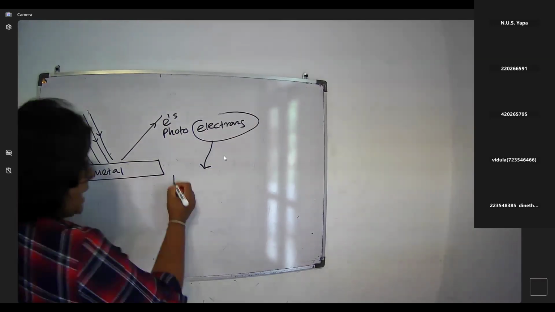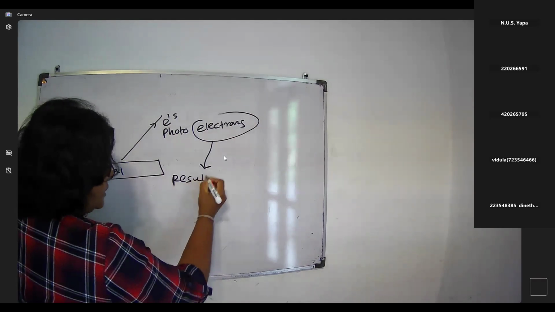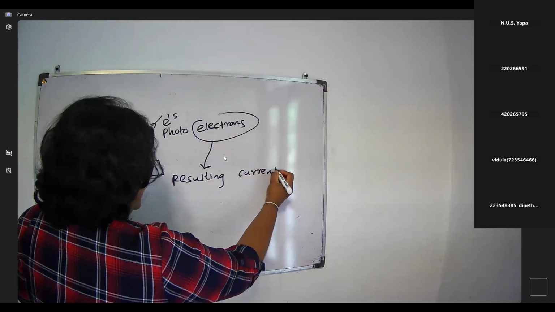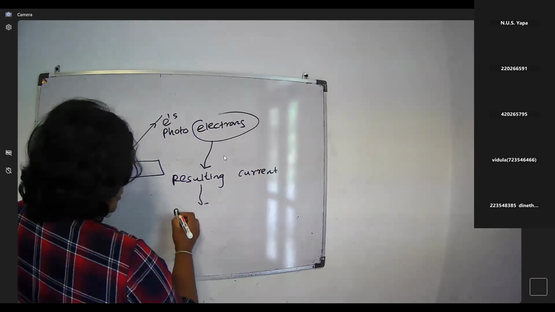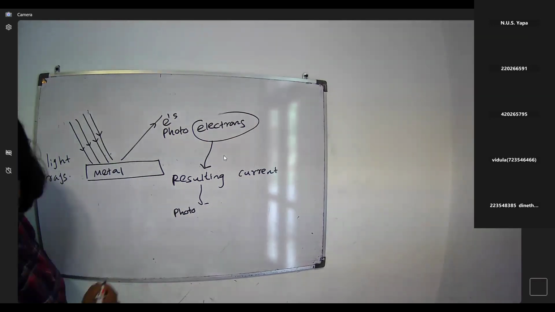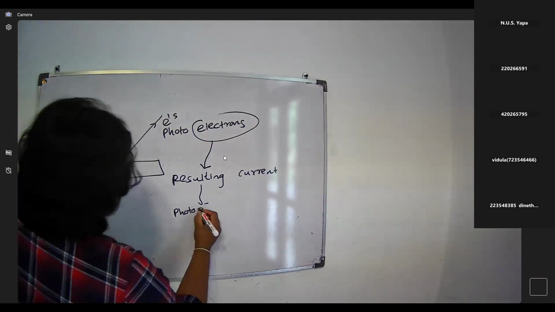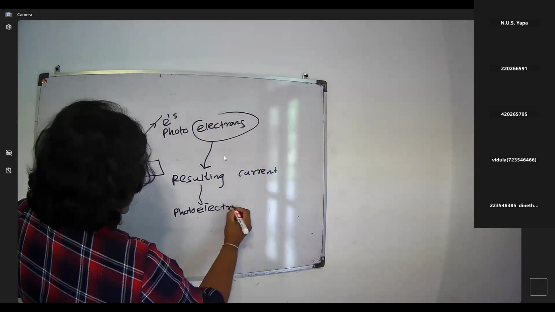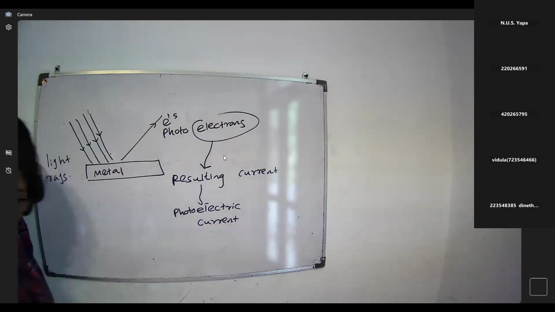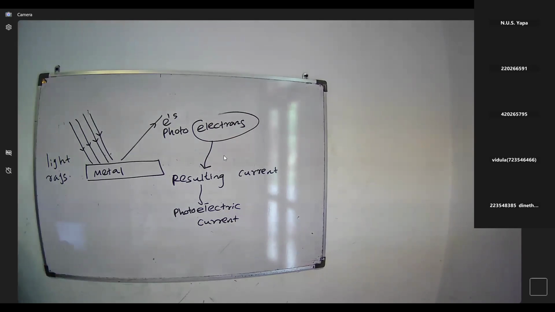We call this resulting current the photoelectric current. Photoelectric current, right? It is more effective with high frequency of light, right?